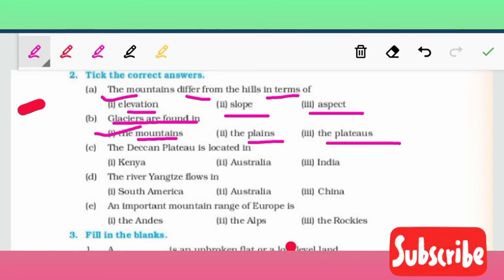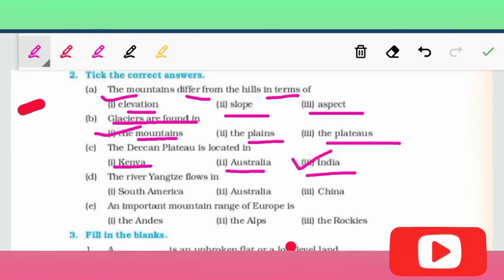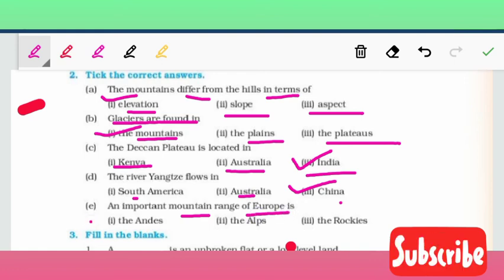The Deccan Plateau is located in Kenya, Australia or India. So answer is India. The river Yangtze flows in South America, Australia or China. So the answer is China. An important mountain range of Europe is the Andes, the Alps, the Rockies. So the answer is the Alps.